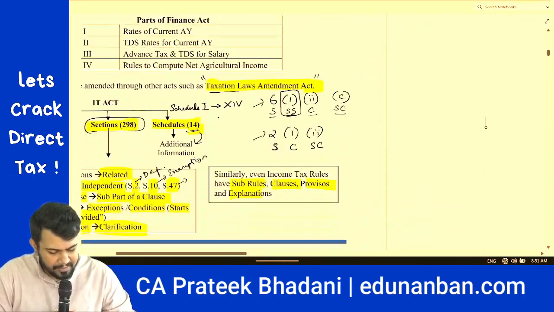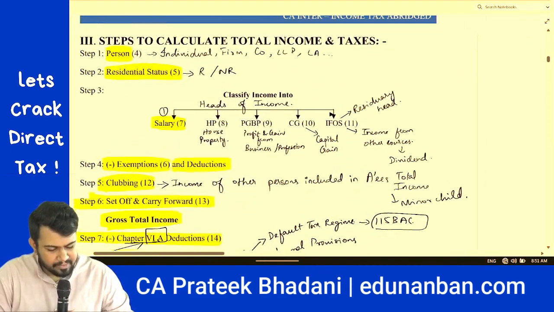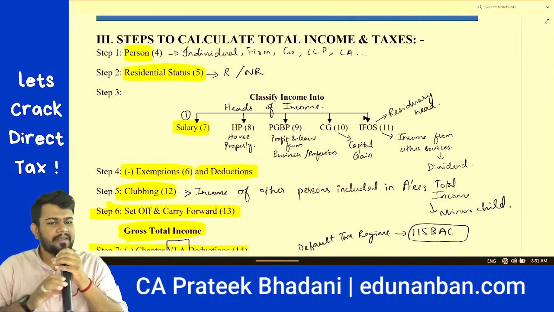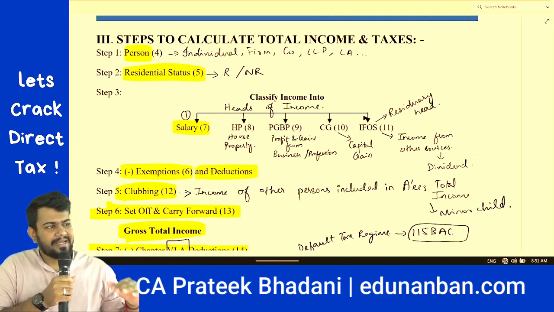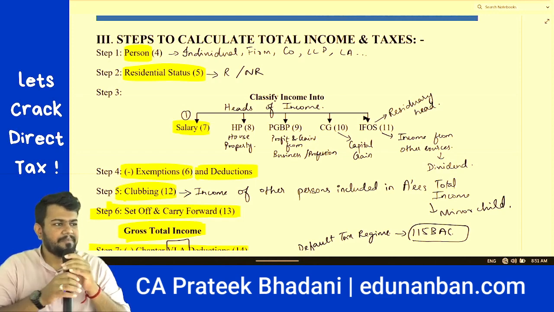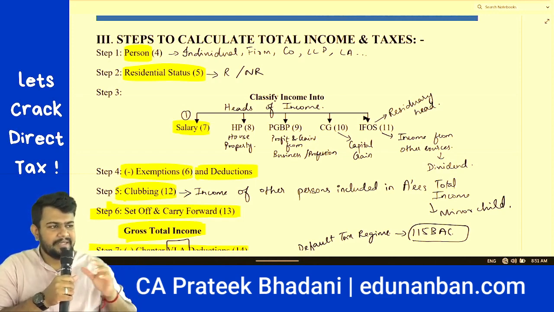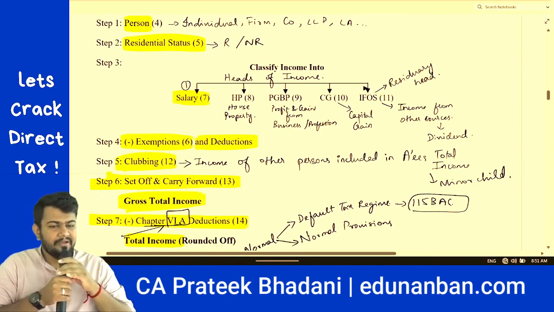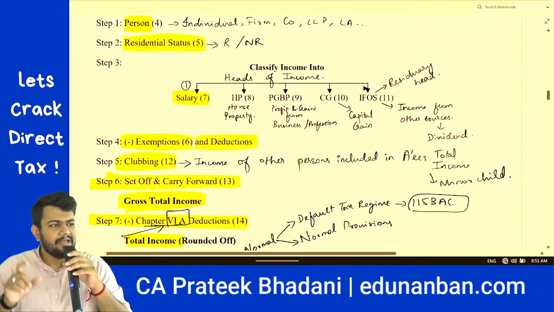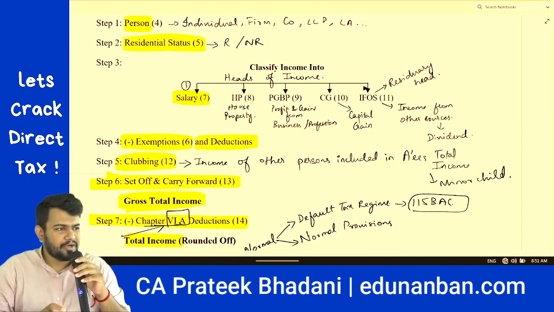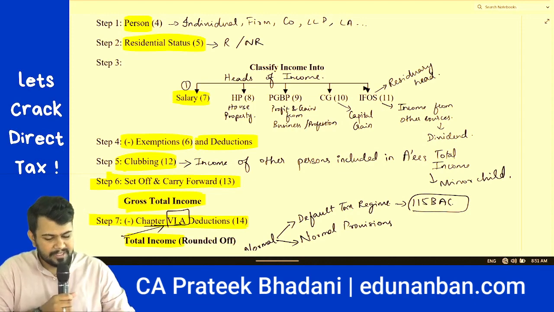Now, these are the components of income tax law. Now let's come to the steps to calculate the total income and taxes. I told you, first and foremost, we have to determine what type of person the assessee is, whether the assessee is an individual or HUF or partnership firm, AOP, BOI, AJP, company, cooperative society, etc. Then, based on the person, we have to find out the residential status, whether the assessee is a resident ordinarily resident, resident not ordinarily resident, or a non-resident.